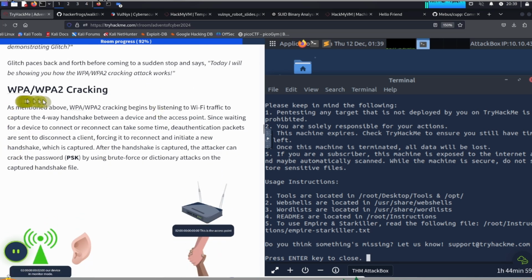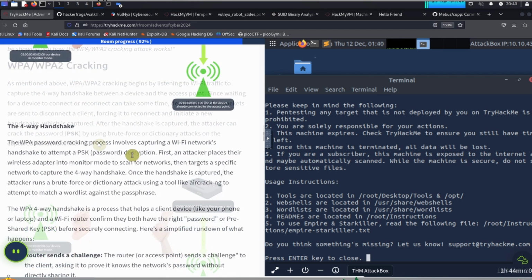So WPA2 cracking. As mentioned above, this cracking begins by listening to Wi-Fi traffic to capture the four-way handshake between the device and the access point. Since waiting for a device to connect or reconnect can take some time, deauthentication packets are sent to disconnect the client, forcing it to reconnect and initiate a new handshake, which is captured. After the handshake is captured, the attacker can crack the password by using brute force or dictionary attacks on the captured handshake file.